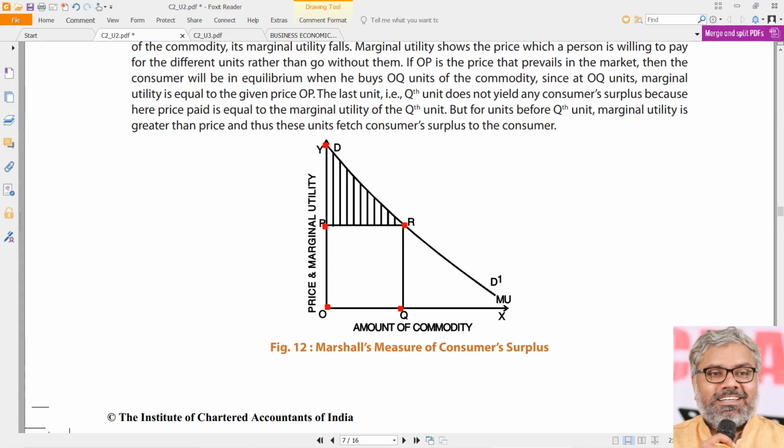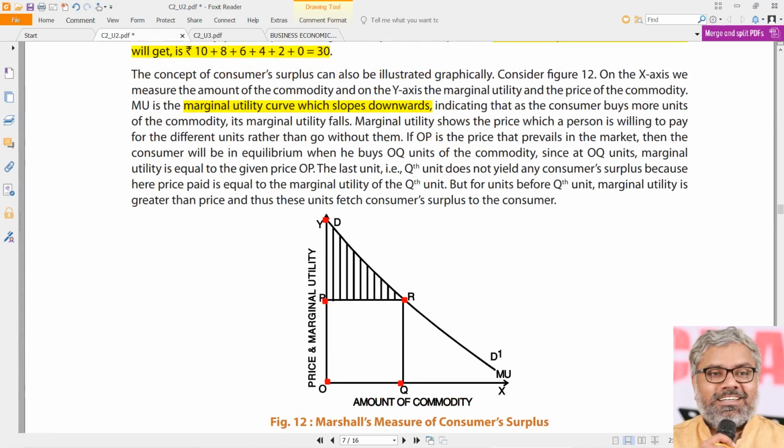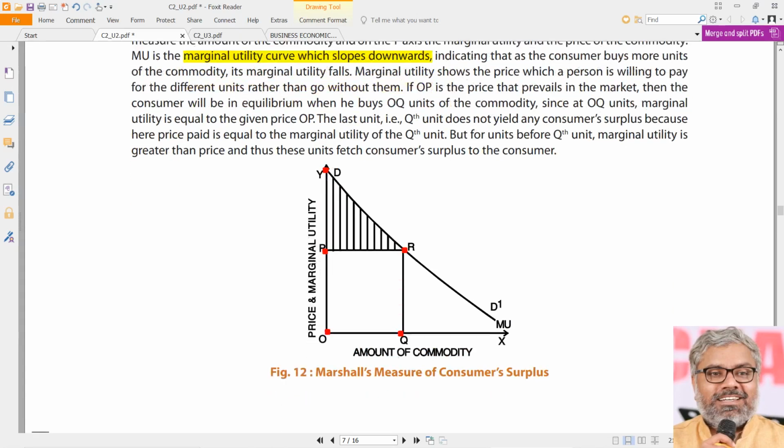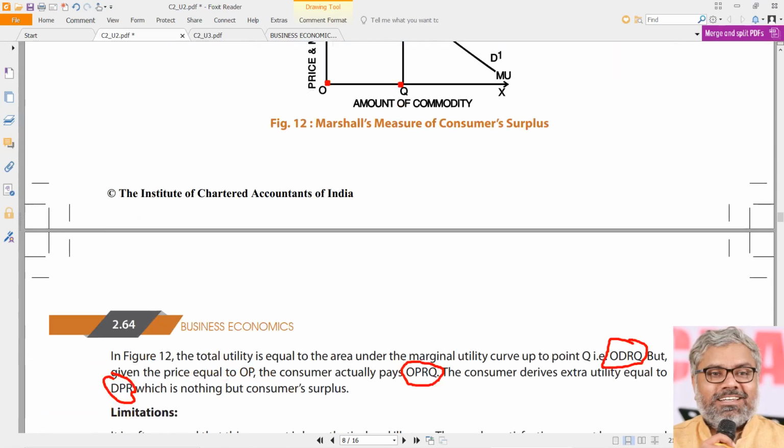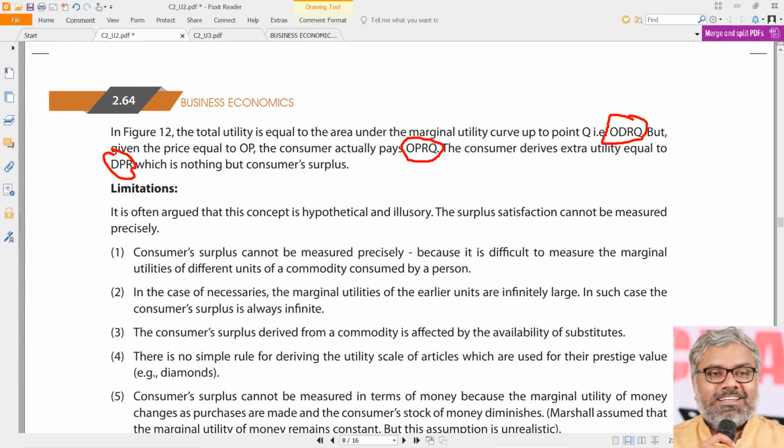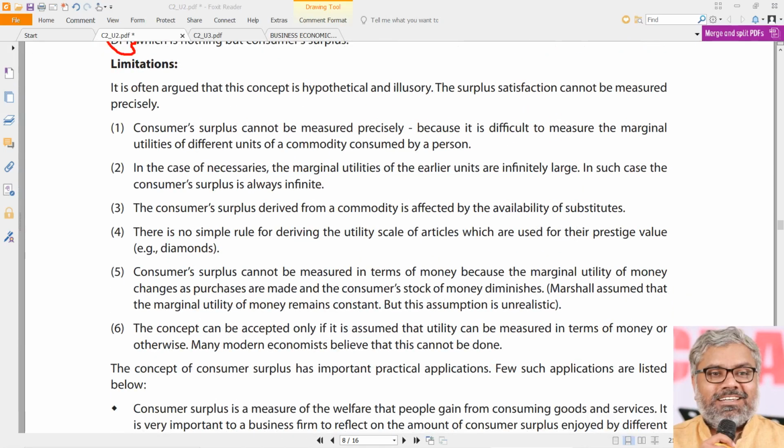That is the area of consumer surplus in a marginal utility graph or a demand graph, where the consumer is in equilibrium at point R. He buys the quantity Q and pays a price of P, but he gets a total utility which is higher than that, that is ODRQ. The excess utility, whatever he gets over and above what he is actually paying, is called consumer surplus. That is the theory of consumer surplus in a nutshell.